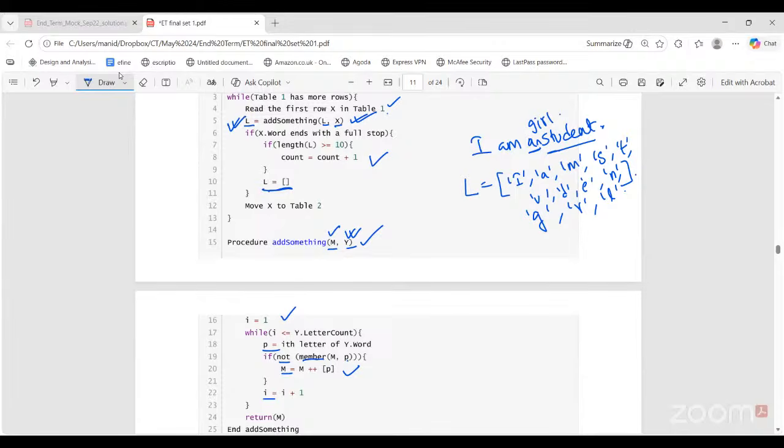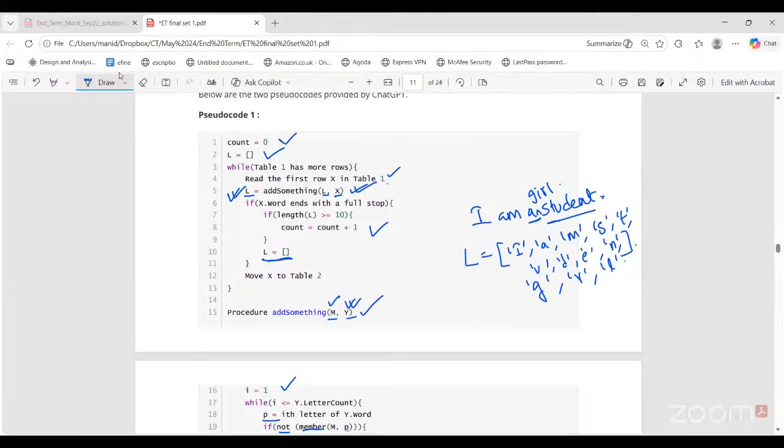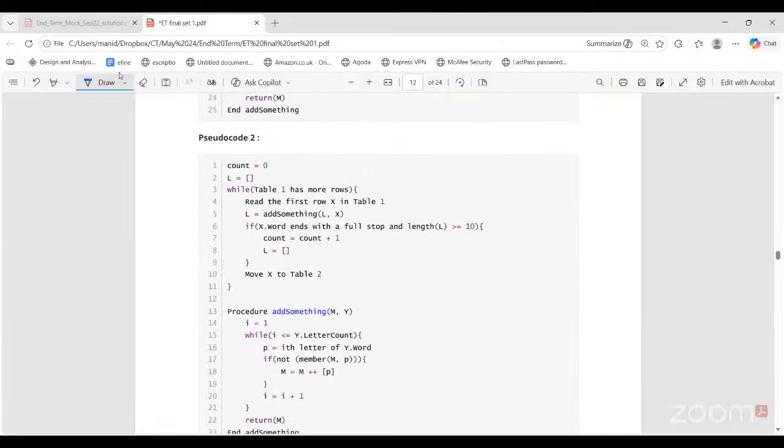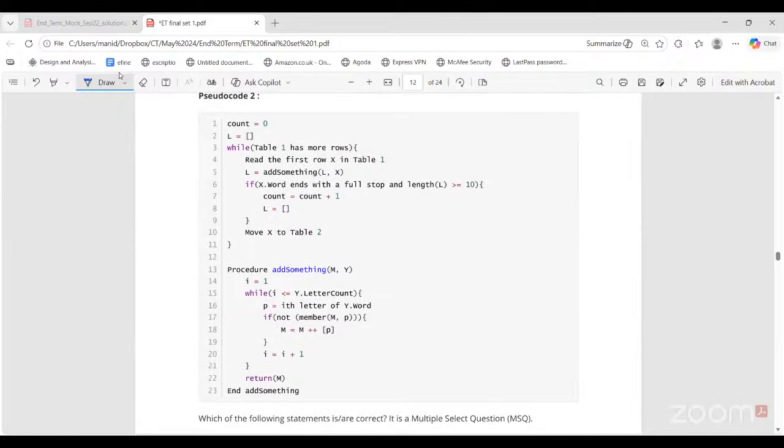So this procedure that we saw, is this a correct implementation? I think it looks correct. Yes. So let's see what pseudocode 2 is doing.